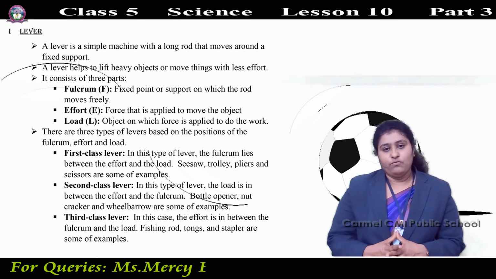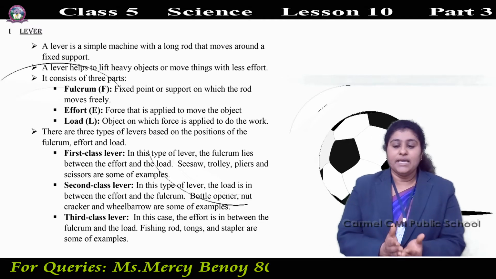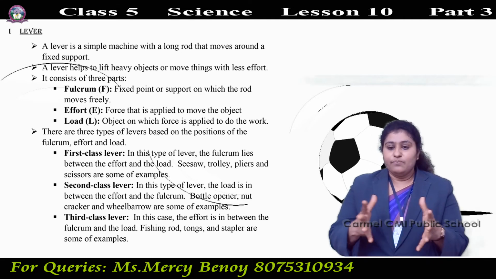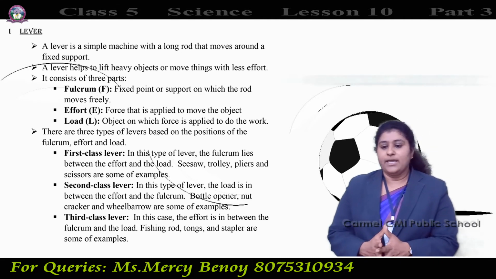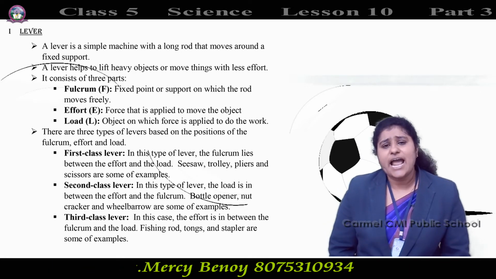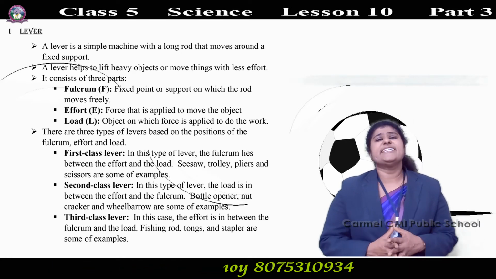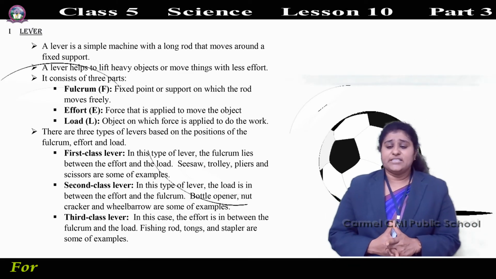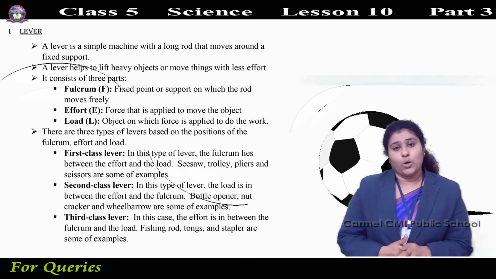Okay. Wheelbarrow. The load we are keeping in between the wheel and the effort. Okay. In between the effort and the fulcrum. Okay. Then, bottle opener. Okay, these are the examples of second class lever. Next is third class lever. In this case, the effort is in between the fulcrum and the load.